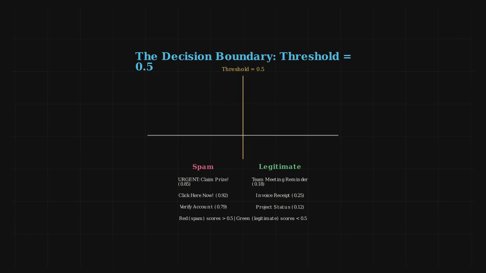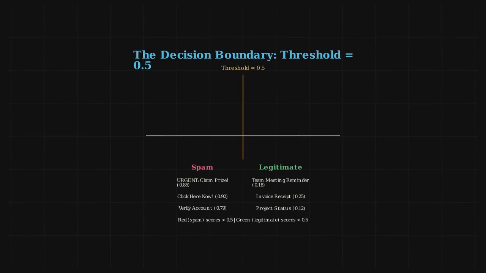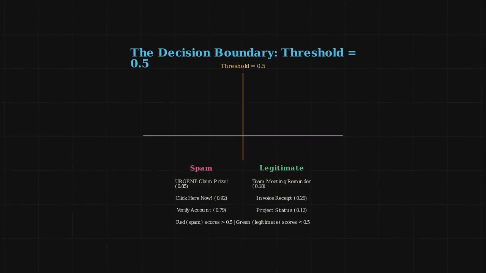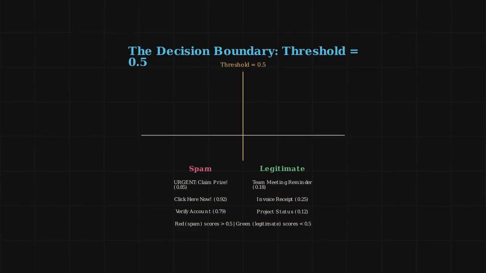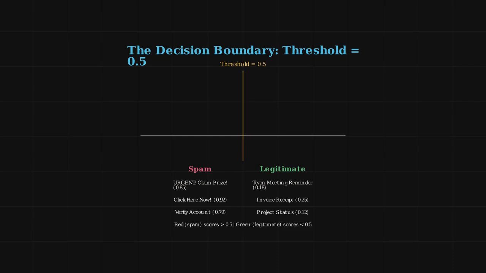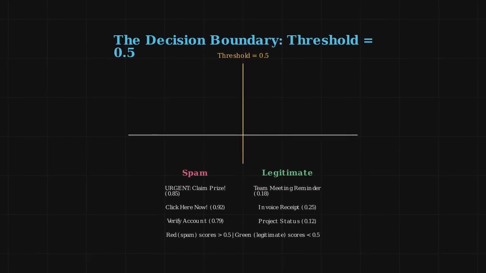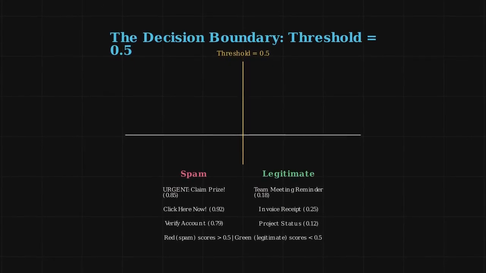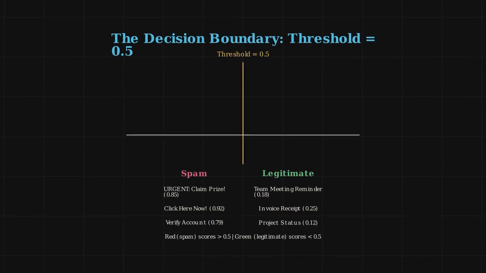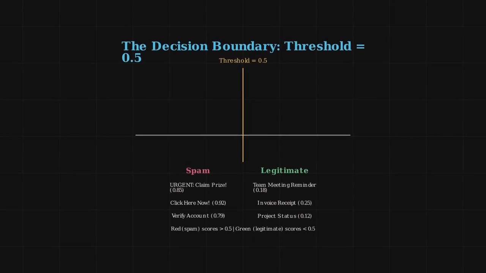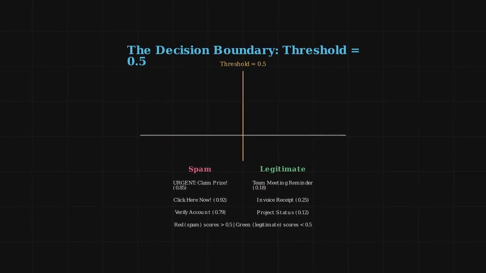Here's the critical insight: at 0.5, we draw the decision boundary. Above 0.5 means predict spam. Below 0.5 means predict legitimate. The sigmoid function creates this threshold automatically. The model learns to assign feature weights so spam emails score high and legitimate emails score low. This creates a smooth, probabilistic boundary rather than a hard cut.